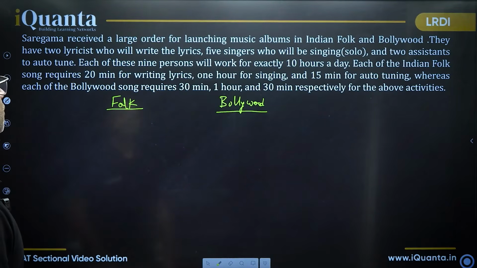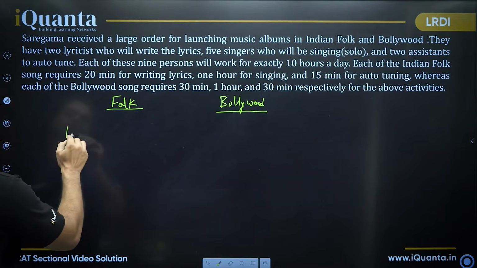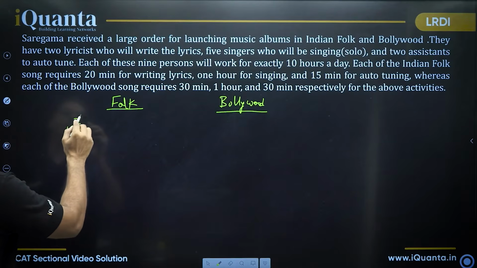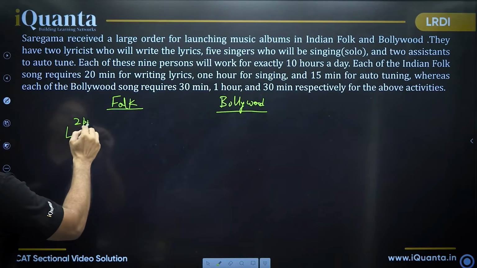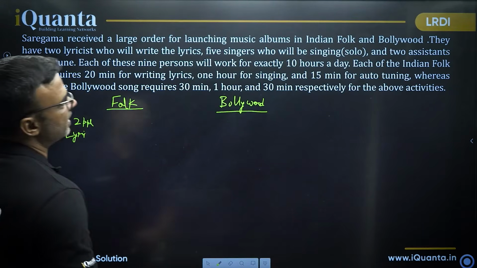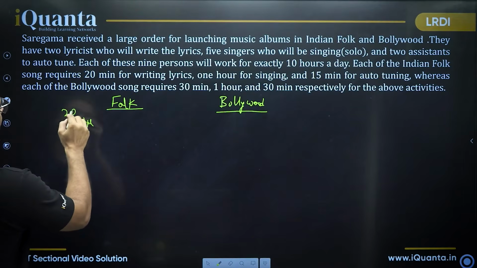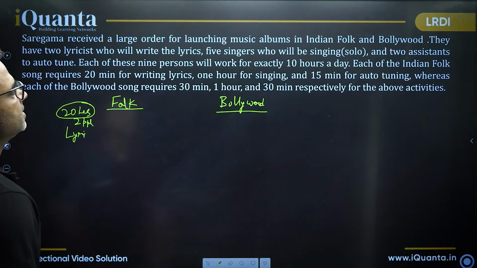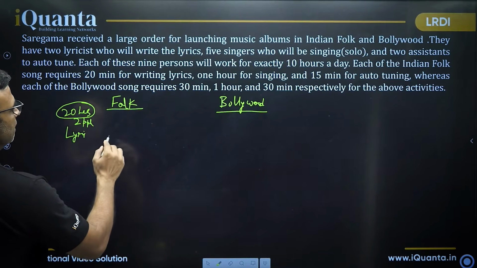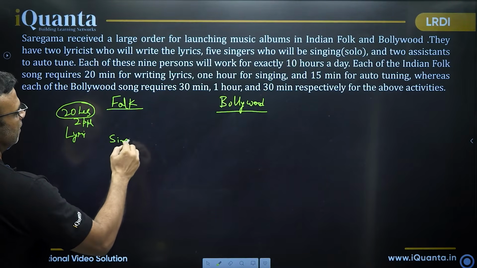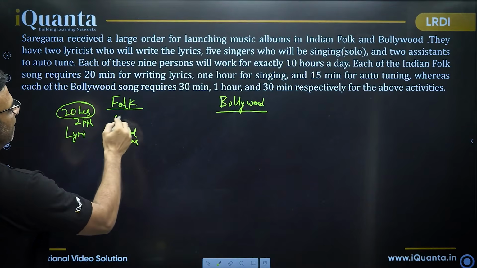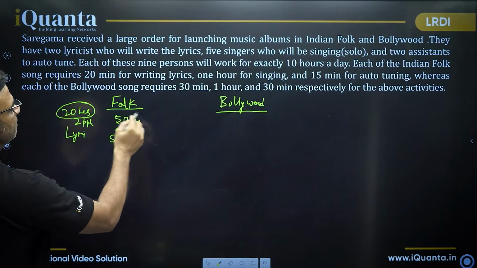They have 2 lyricists who will write the lyrics, 5 singers. So for any song, I need a lyricist. How many are available? 2 are available, 2 people. And everybody works for 10 hours. So that means 20 hours is available. Keep this in mind. Similarly, 5 singers. So singers, we have 5 people. And that means 50 hours of singing work is available with us, right?